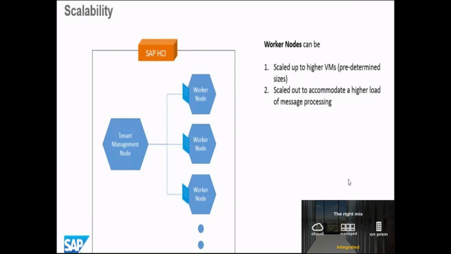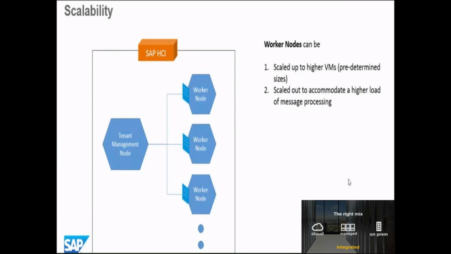In that case SAP will attach another released worker node to my tenant management node, and my processing would be smooth. There won't be any lag or slowness in processing a heavy load of data coming to your HCI.